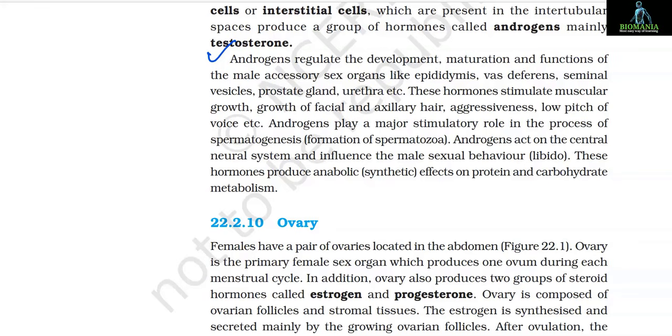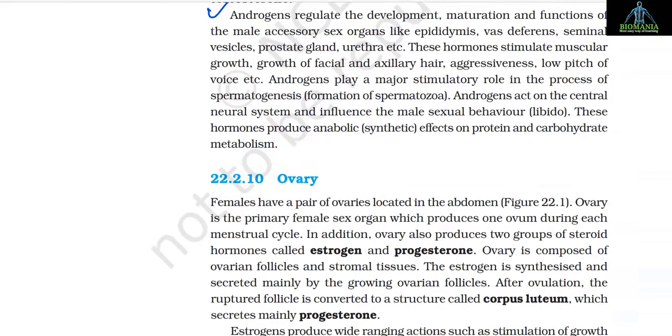These hormones stimulate muscular growth and growth of facial and axillary hair, aggressiveness, low pitch of voice, etc. Androgens play a major stimulatory role in the process of spermatogenesis, that is formation of spermatozoa. Androgens act on the central neural system and influence the male sexual behavior, that is libido. These hormones produce anabolic or you can say synthetic effects on protein and carbohydrate metabolism.